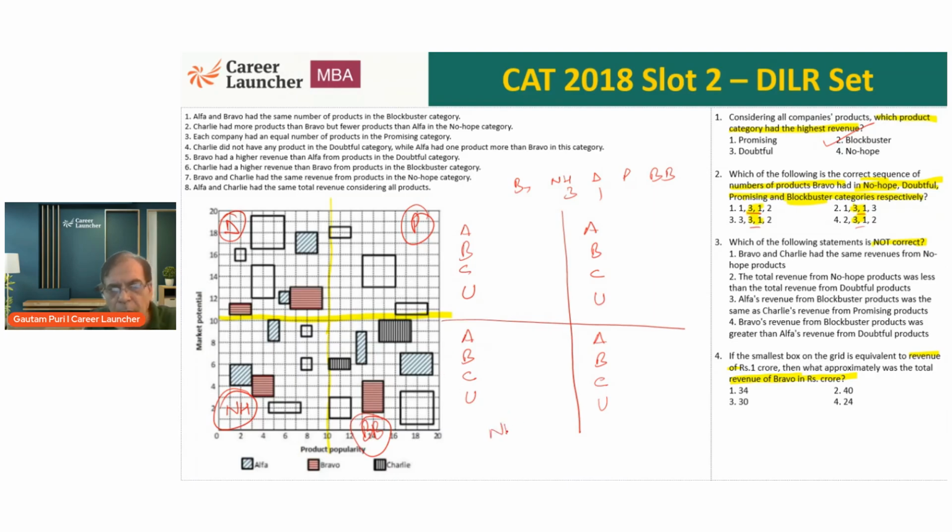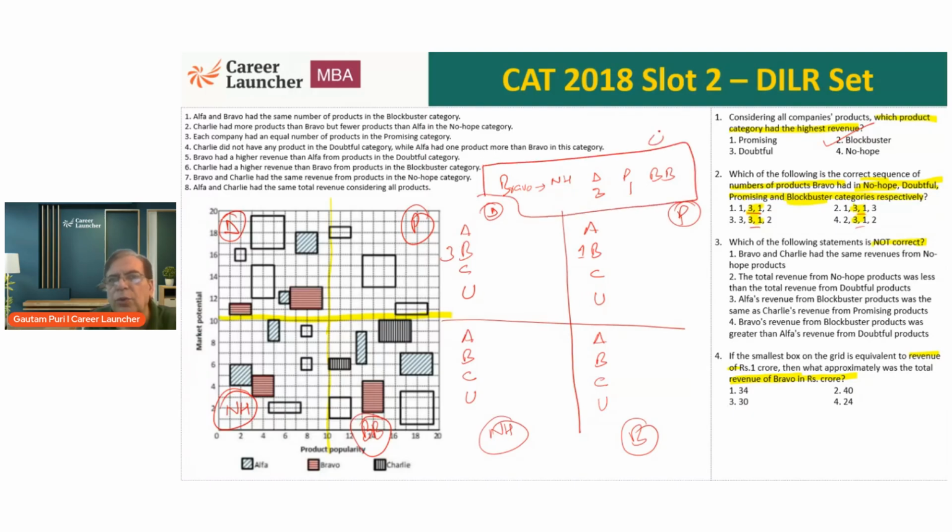Okay, this was no hope. This is blockbuster. Then we have doubtful, and we have promising. So no hope and doubtful are 3 and 1. No hope of Bravo has to be 3. No, sorry, not no hope. I almost messed up this thing. Doubtful and promising are 3 and 1. So doubtful is 3. Promising is 1. This is my question 2. I need to find the remaining 2. And we can see that it can be either 1, 2 or 3 for no hope and either 2 or 3 for